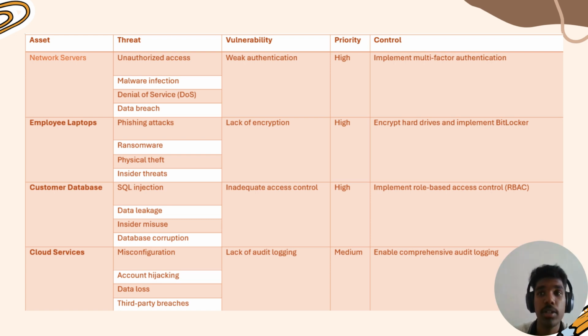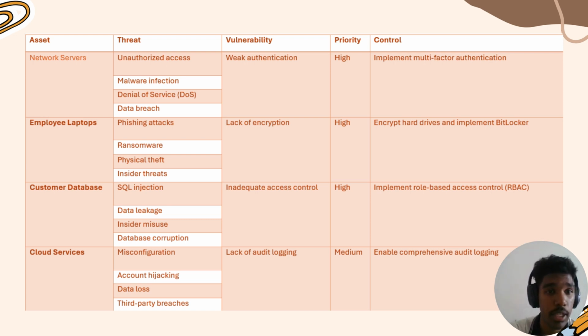Based on problem one, these are the threats that can be found in the research paper. The first one is network servers. This asset can face the following threats, namely unauthorized access, malware infection, denial of service, and data breaches. Why can these threats be exploited? Because of weak authentication. From our research, we found that the priority for this asset's threats is high. The way we try to mitigate this problem is to implement multi-factor authentication.